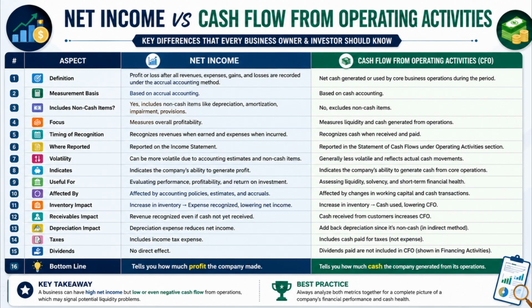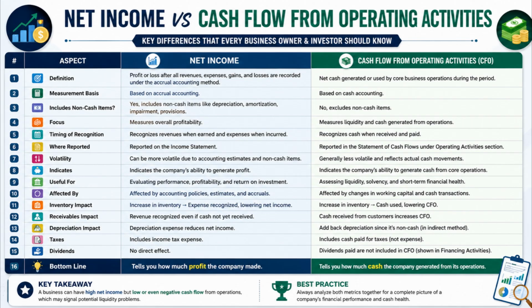Number 6. Net income is reported on the income statement, whereas cash flow from operating activities is reported in the operating activities section of the statement of cash flows. Number 7. Net income can be more affected by accounting estimates and assumptions, whereas cash flow from operating activities reflects actual cash movements and is generally more objective. Number 8. Net income indicates the company's ability to generate profit, whereas cash flow from operating activities indicates the company's ability to generate cash from its core business.